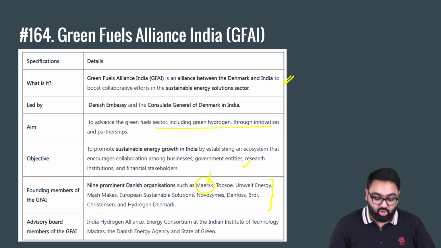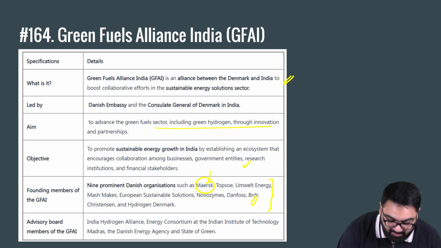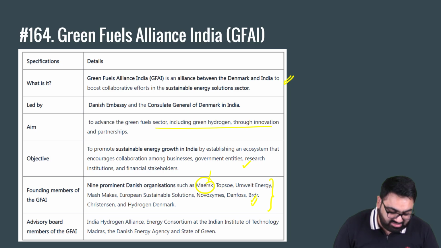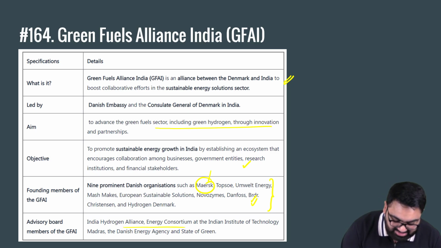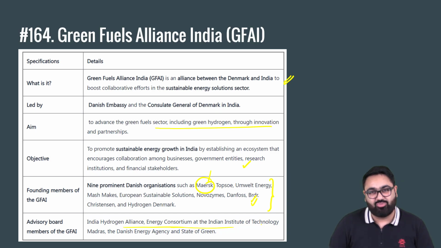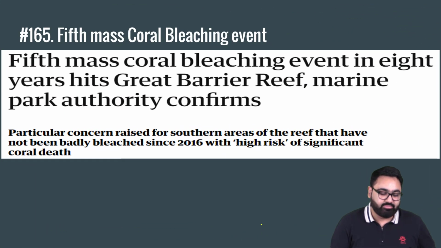Some of these are very well known companies around the entire world that have big businesses and have mastered green and sustainable fuel technologies. There are multiple advisory members on this alliance. India Hydrogen Alliance, Energy Consortium for IIT Madras, etc. will also be helping this alliance go forward.